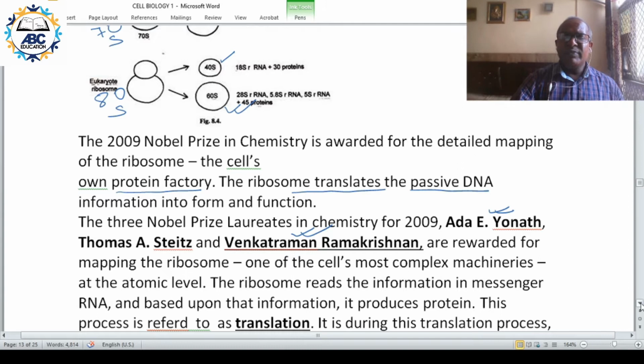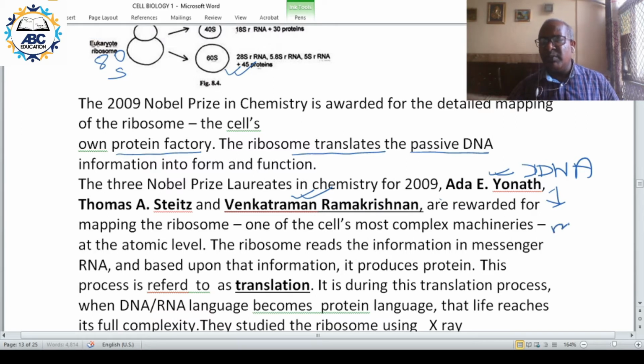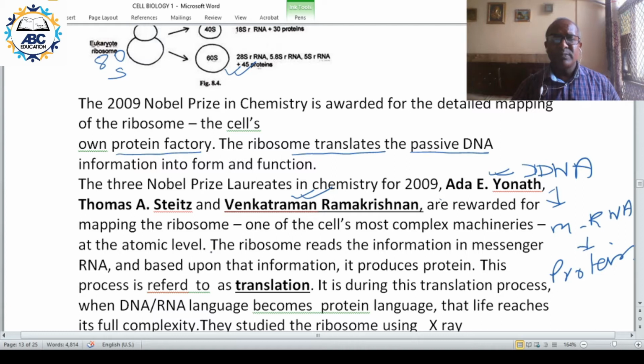On DNA, mRNA is formed. Say this is DNA. Based on DNA, you have formation of mRNA, and based on mRNA, finally you have formation of protein. So the actual functional molecule is protein. Ribosomes read the information in the messenger RNA and transform that information into protein, the functional unit.